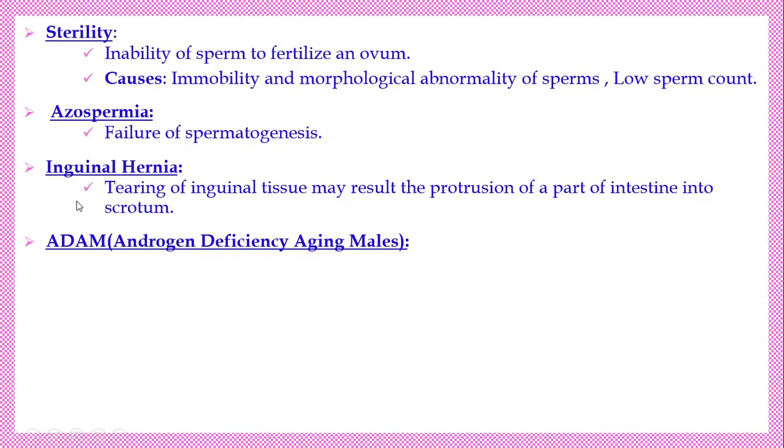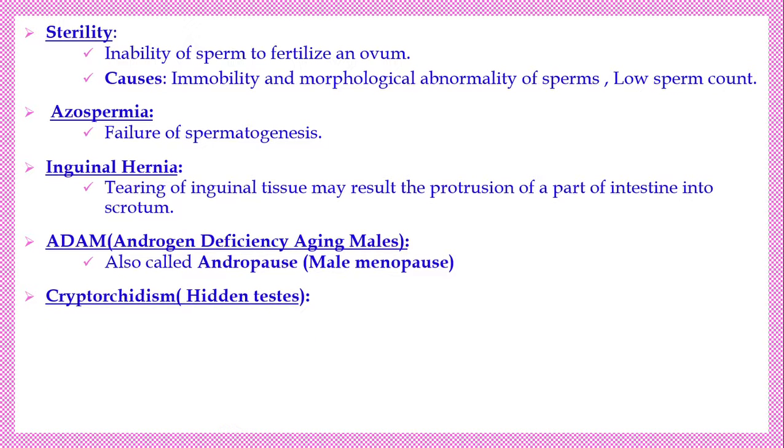Similarly, ADAM, that means androgen deficiency in aging males. Just as in females the stopping of menstruation is called menopause, in males it is called male menopause, that means andropause. That is, androgen deficiency in aging males. Androgen, the male sexual hormone, its level decreases. When its level decreases, automatically the reproductive life cycle closes. That is called male menopause, andropause.